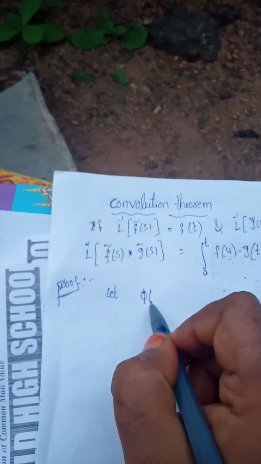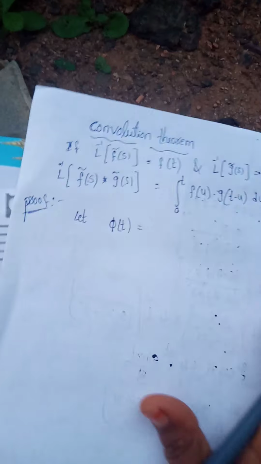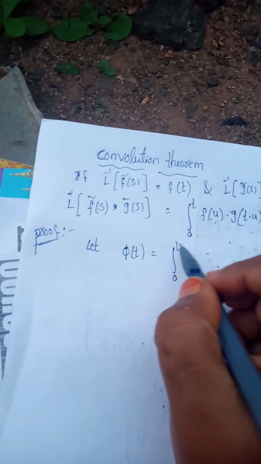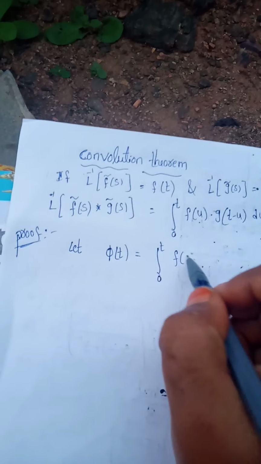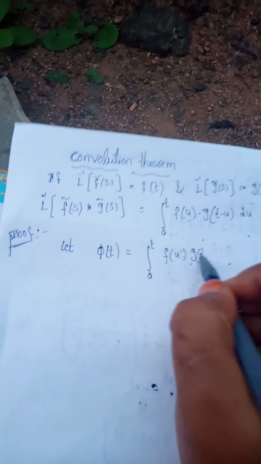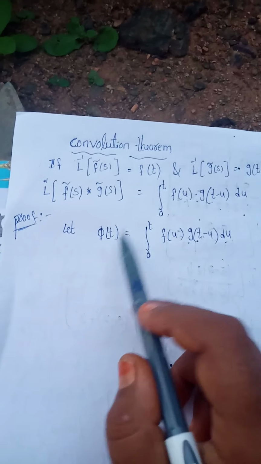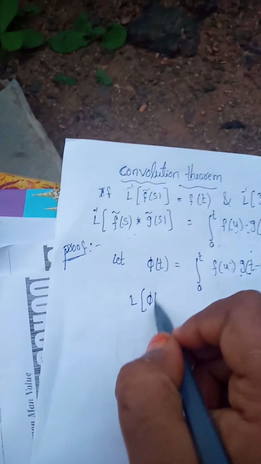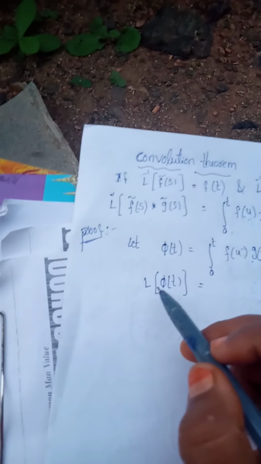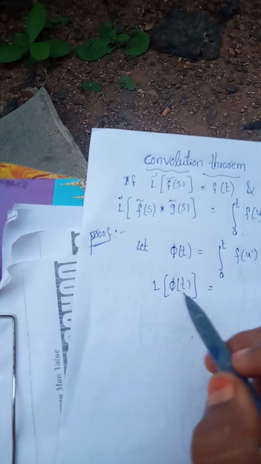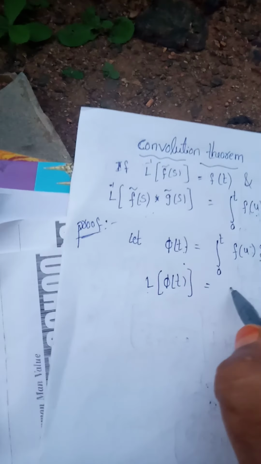Let us take phi of t is equal to the right side value, integral 0 to t f of u into g of t minus u du. Let us take the right side value; you can prove the left side value. You can apply the Laplace transform on both sides, on the above phi of t function.